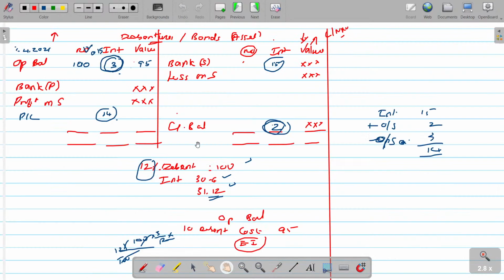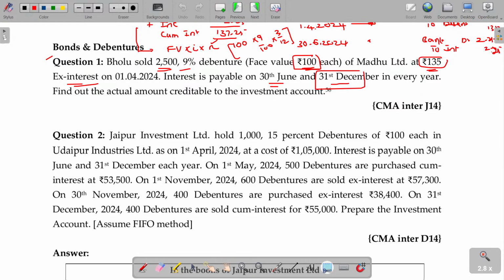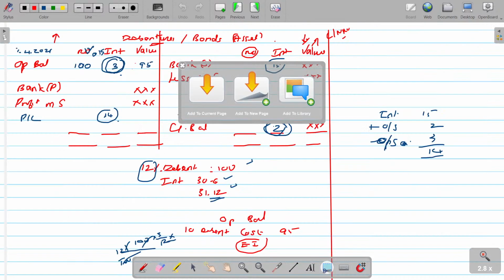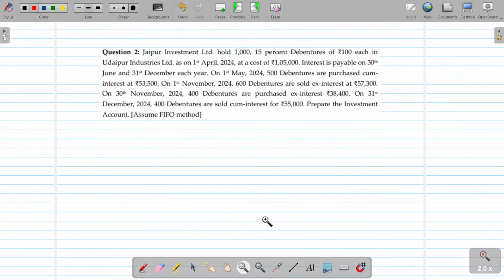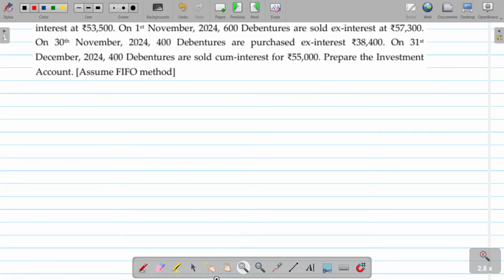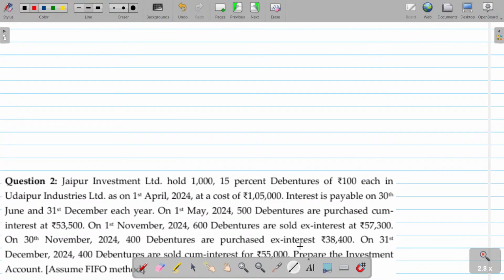Question number 2. Shall I solve this? Only 4 points. Those 4 points are more than enough to make you understand the logic. Yes, come on, join with me to solve this illustration.